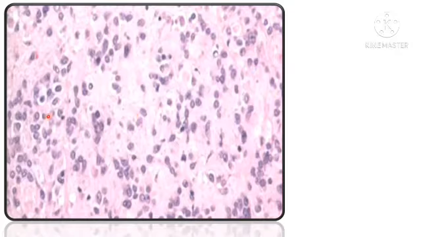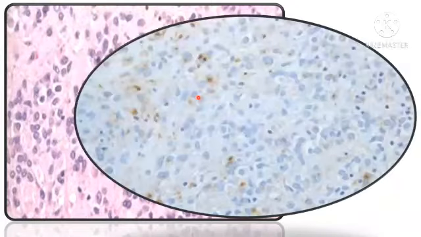This photomicrograph shows gastrointestinal stromal tumor epithelioid type, which usually harbors PDGFRA mutation. You can see that the tumor cells have indistinct cytoplasmic borders with abundant eosinophilic cytoplasm and round nuclei. The tumors which harbor PDGFRA mutation usually lack KIT.